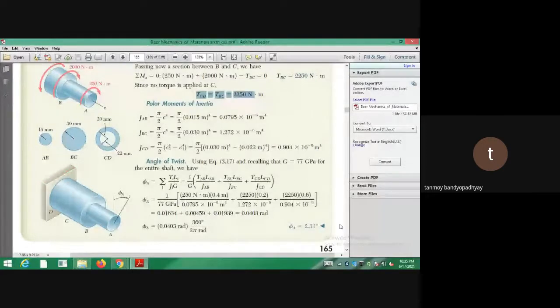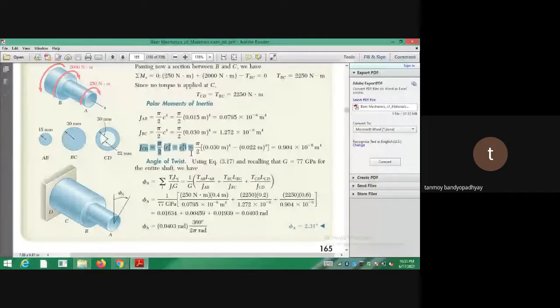So these are the cross sections of each shaft. For the shaft AB, it is a solid shaft of radius 15, BC is solid, CD is hollow. So for the part CD, you have to calculate the polar moment of inertia, which should be equal to pi by 2 into C2 to the power 4 minus C1 to the power 4. So you calculate all the polar moments of inertia, JAB, JBC, and JCD.